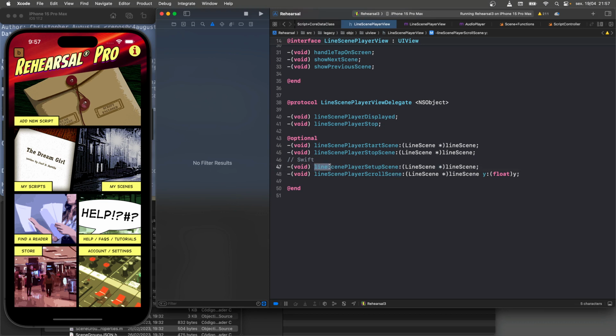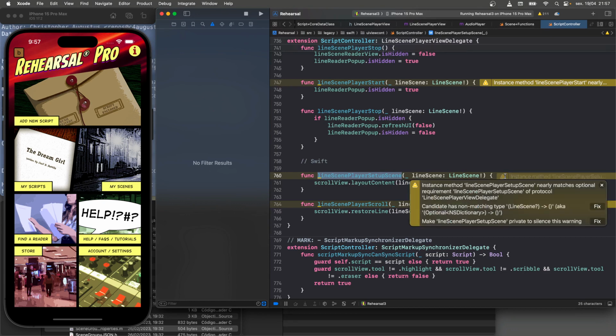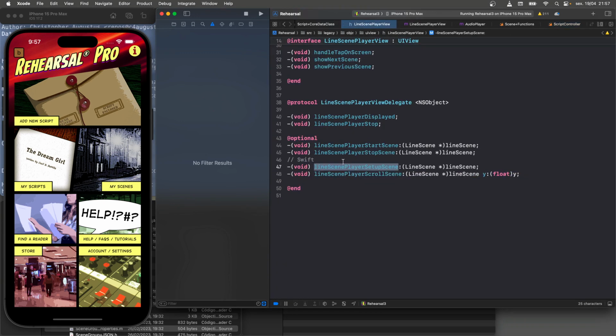Now, this one has the same name, lineScenePlayer setupScene. But if we go and look at script controller, lineScenePlayer setupScene, we're also getting the same error. It's saying, look, it nearly matches this optional requirement. Notice the optional part. This is a key thing that allowed me to fix it.